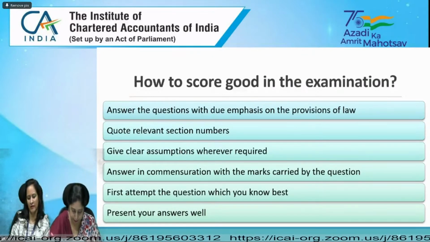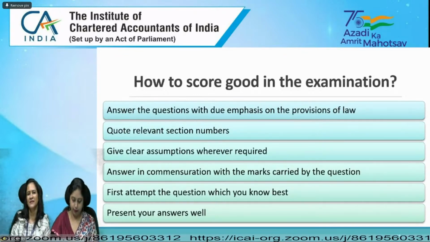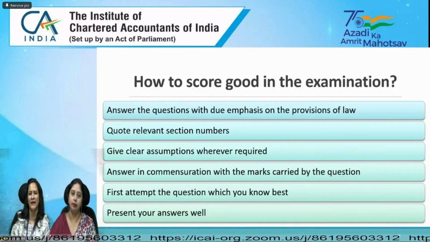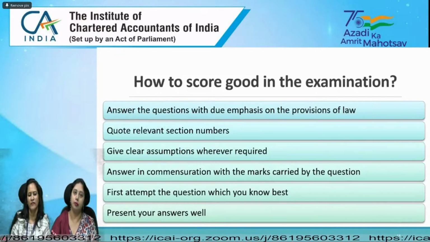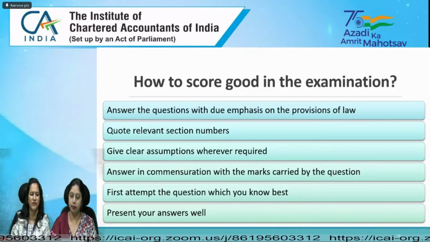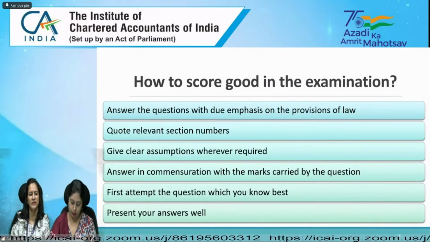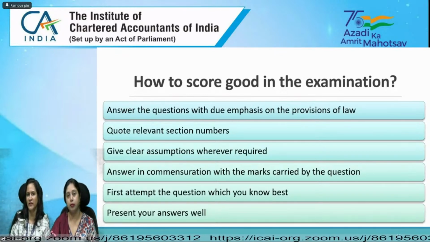So if 18% is the rate of GST and X is the amount, then X into 18 divided by 118 is the GST amount, and wherever you have to calculate the value, then X multiplied by 100 divided by 118. These types of assumptions are generally required in the examination: inclusive or exclusive of GST, or whether a particular item has already been given effect to or not.